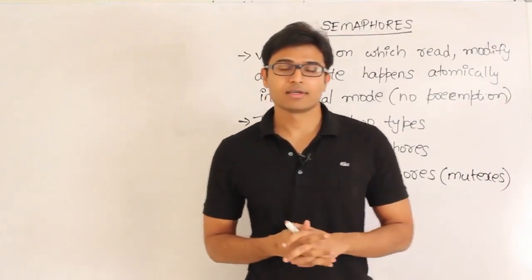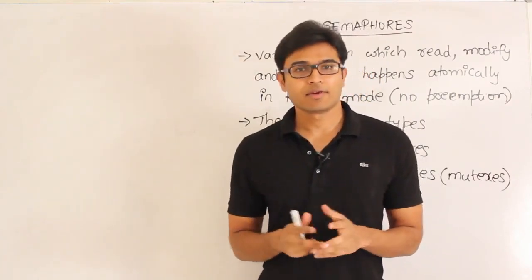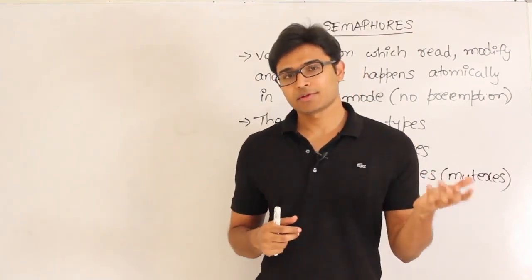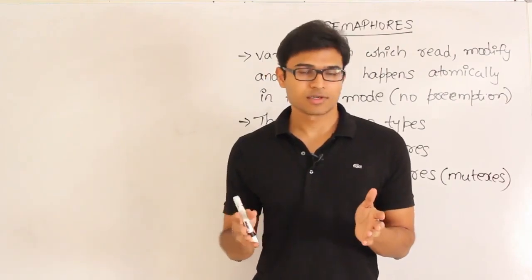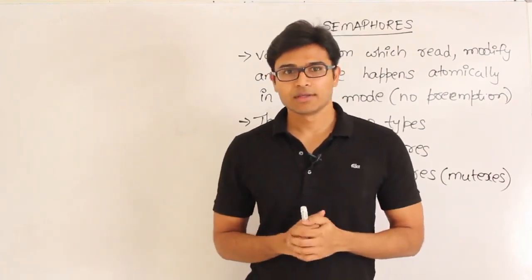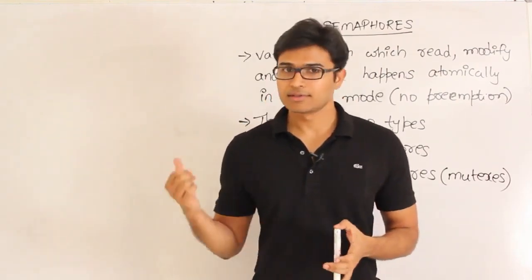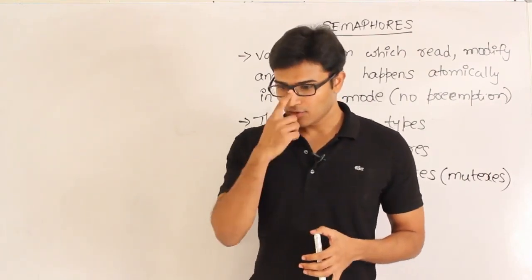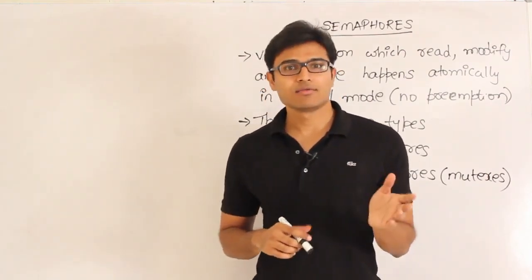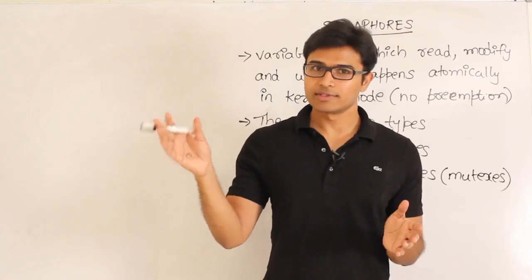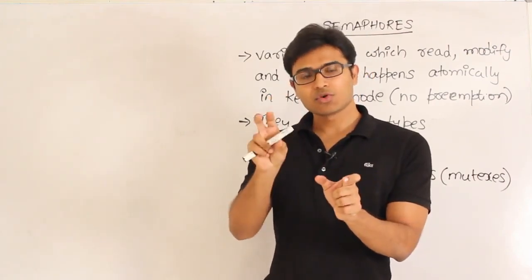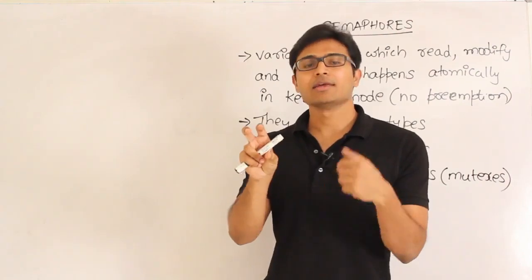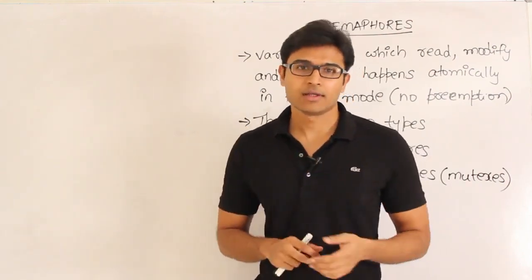So we have seen that in sleep and wake up, whenever a process is sleeping and another process is trying to wake it up, that wake up signal is going to get lost if the process is not actually sleeping, right? So instead of using that, Dijkstra has proposed that you don't directly send the wake up signal to the sleeping process. You just write the signal in a variable so that it will be stored and it will be there, and anyone can use it whenever they want it, right?